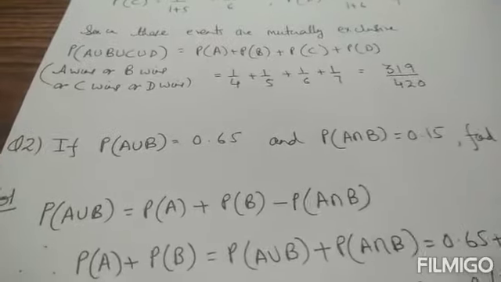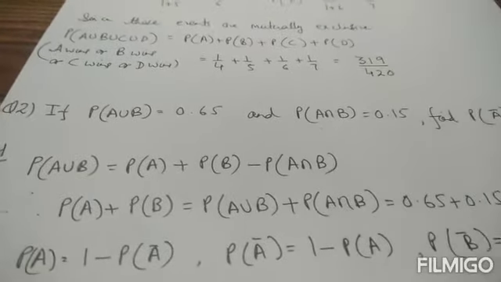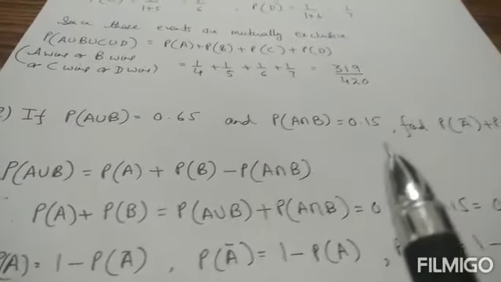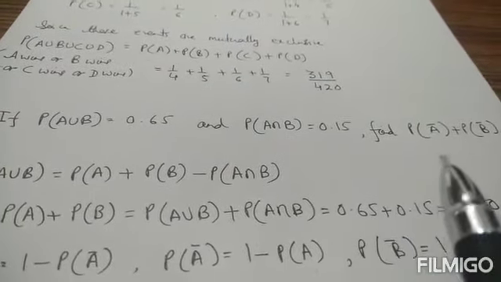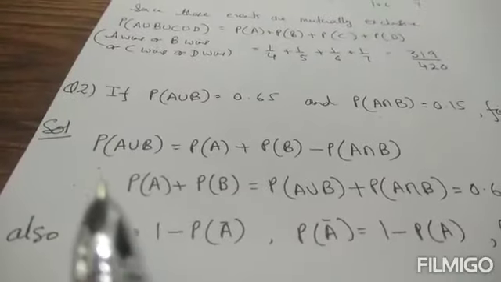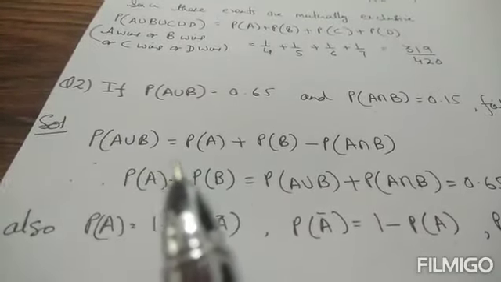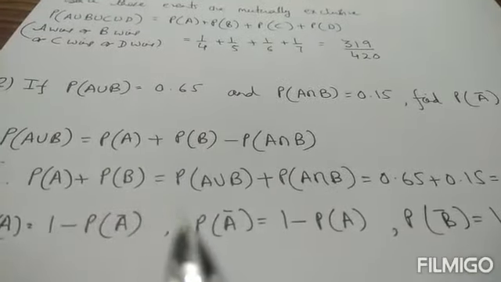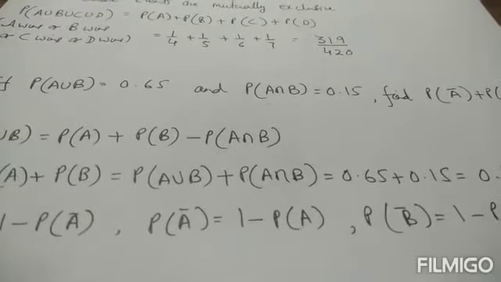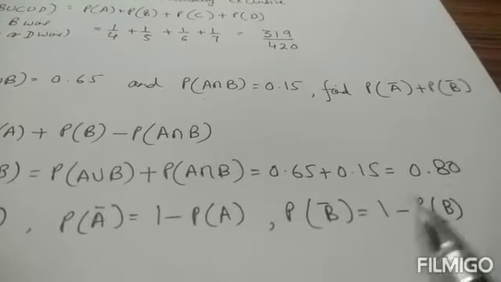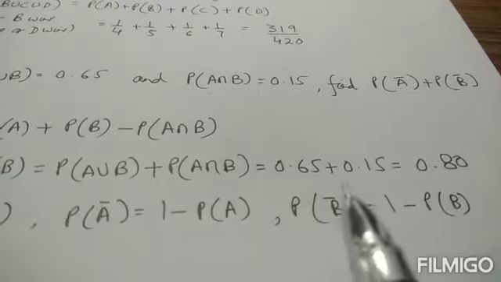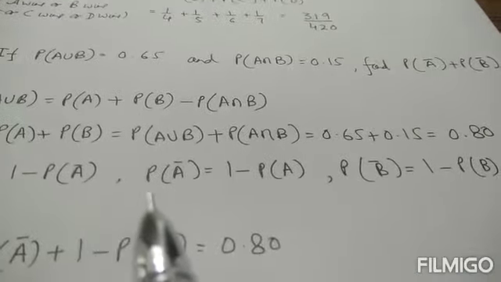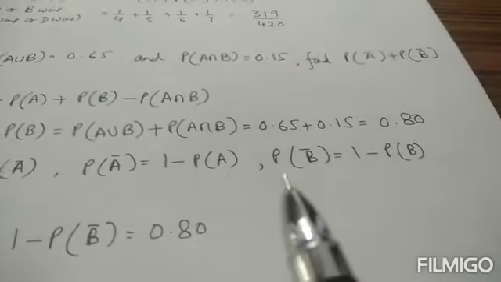Question number 2. If probability of A union B is equal to 0.65 and probability of A intersection B is equal to 0.15, find P(A') plus P(B'). Now we know P(A union B) is equal to P(A) plus P(B) minus P(A intersection B). Therefore, P(A) plus P(B) is equal to P(A union B) plus P(A intersection B), which is equal to 0.65 plus 0.15, which is 0.80.